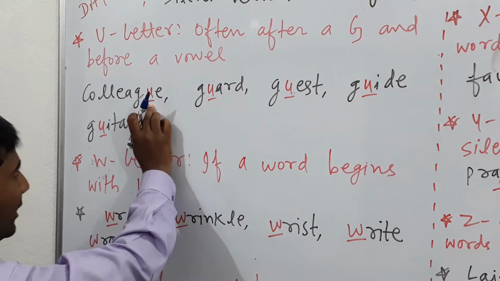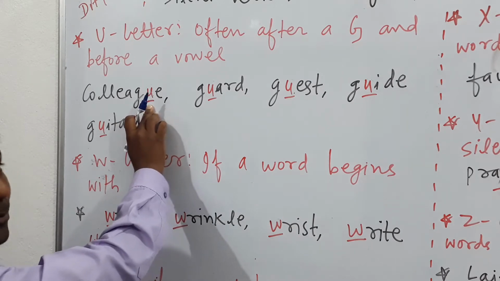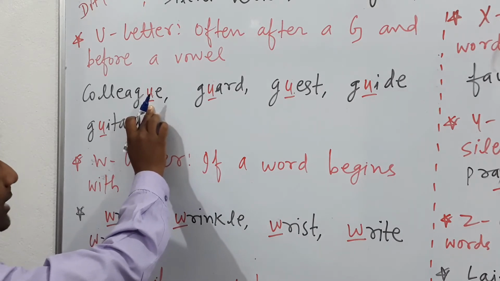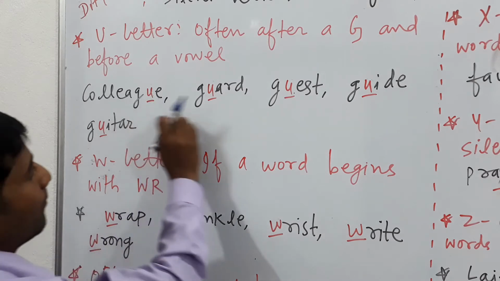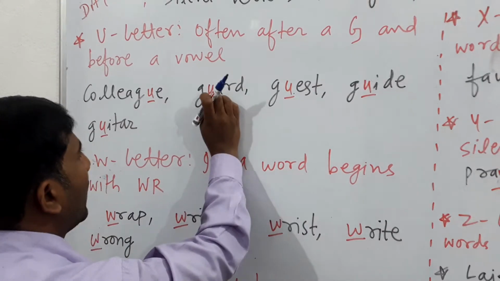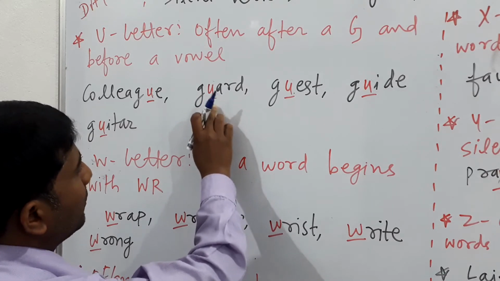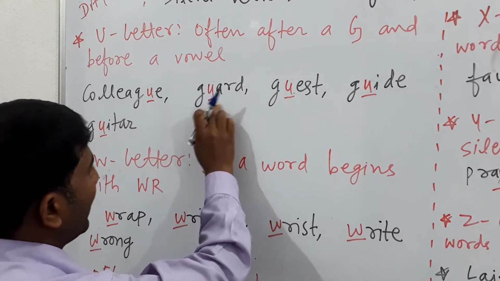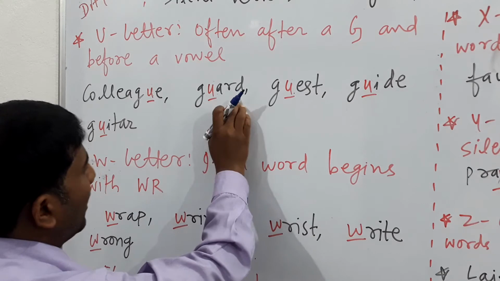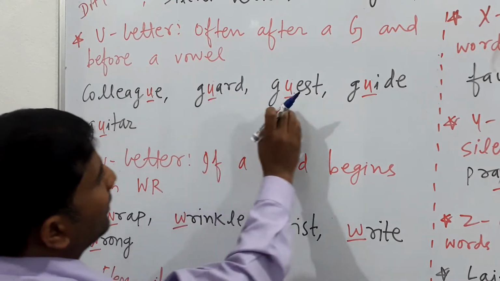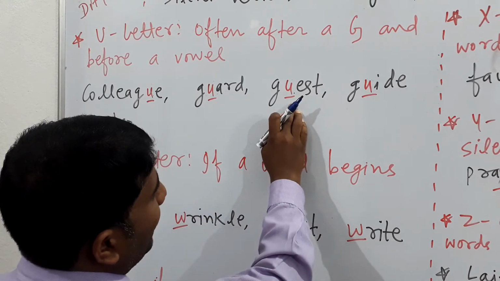So here U is silent, but you have to write down U, otherwise it may be wrong. And now see next, guard, not guard, it's guard. So here is G-U-A-R-D, guard. So U is silent.